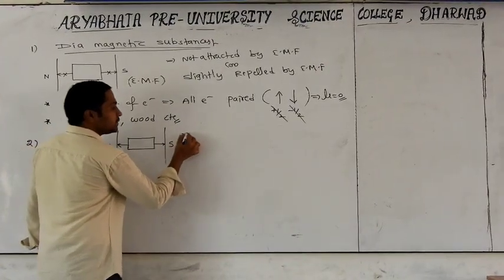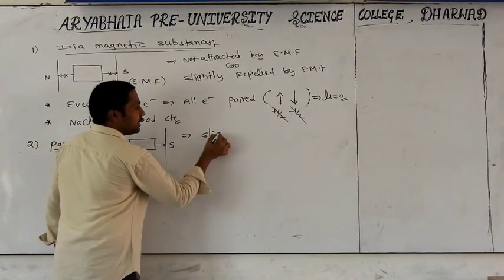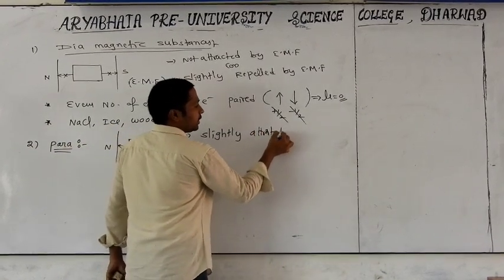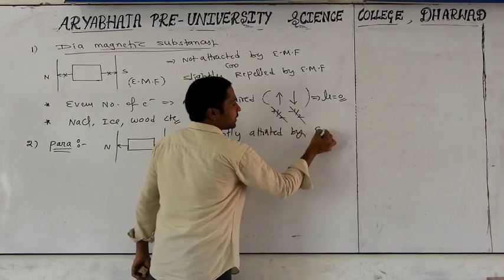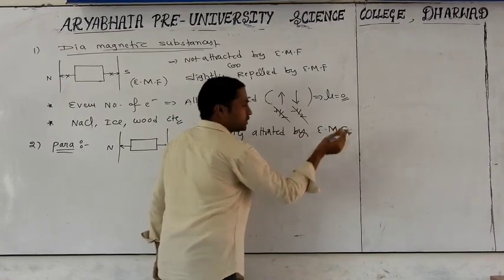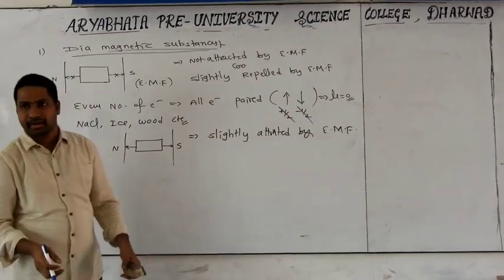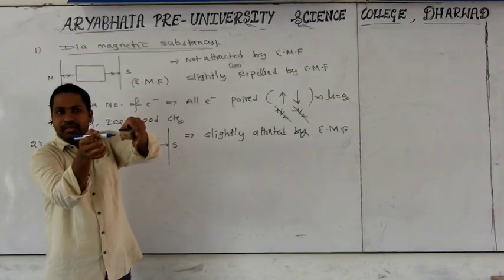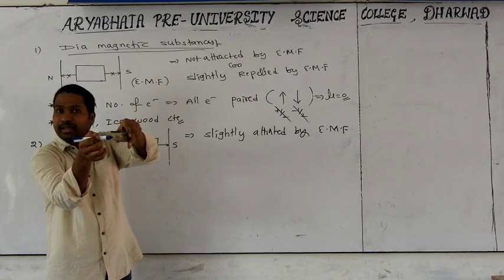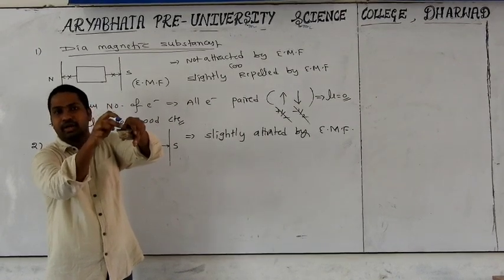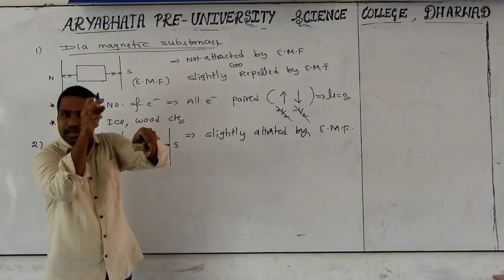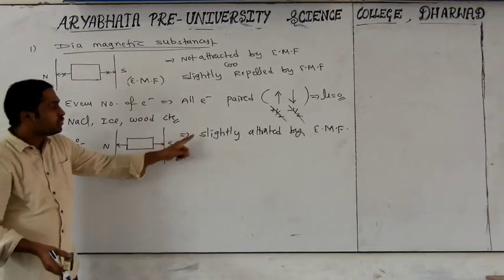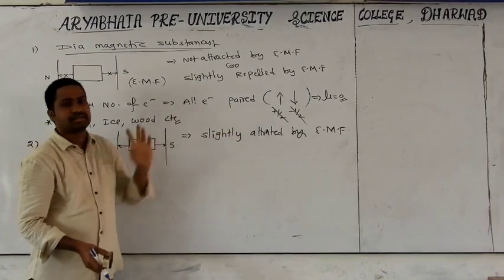That means it is a substance which is slightly attracted by the external magnetic field. Best example, if you take an iron rod and keep it in the presence of magnets, the iron rod will be attracted by the external magnetic field. Such kind of solid substances are called paramagnetic. Paramagnetic means a substance which is slightly attracted by an external magnetic field.